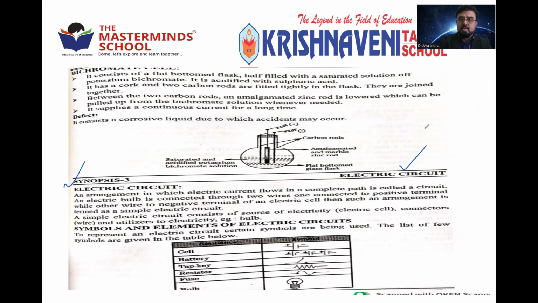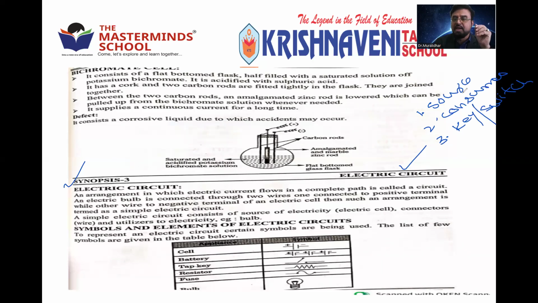Such a connection has, number 1, a source of electricity. It may be either a battery or cell or generator, transformer, anything. Second one is the consumer. Consumer means it utilizes. Bulb is a consumer. TV is a consumer. Laptop is a consumer. Mobile is a consumer. Third one is the key, also called a switch. Very important. Without a switch, you cannot operate the electricity. And fourth one is cable or wire. These four are the basic requirements for constructing a circuit.